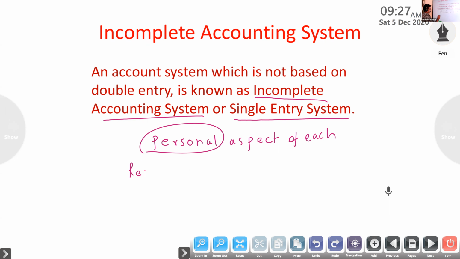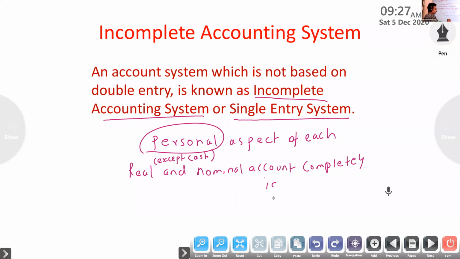Real and nominal, except cash, we are preparing cash account. Then real and nominal accounts are completely ignored under single entry system.